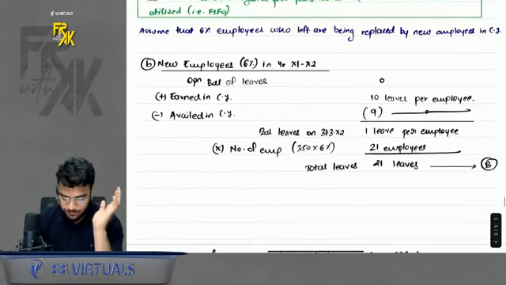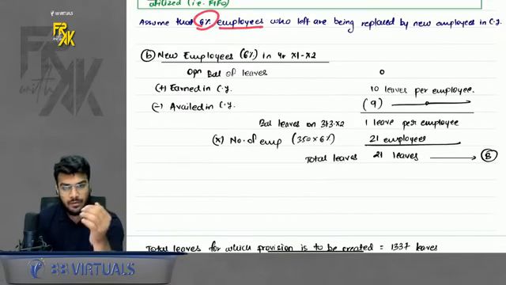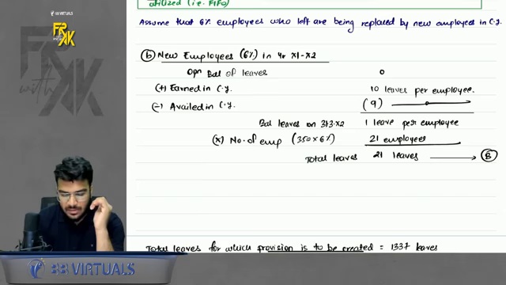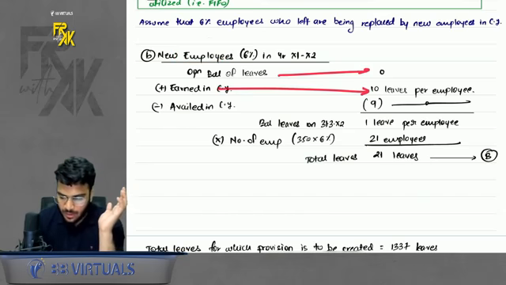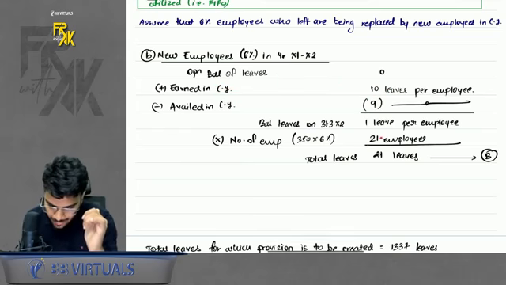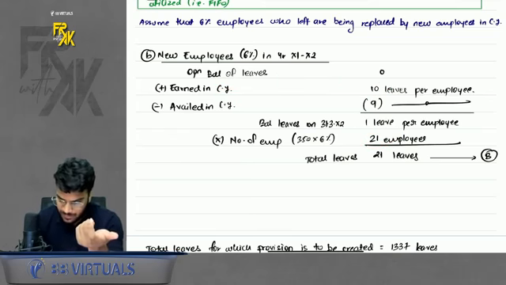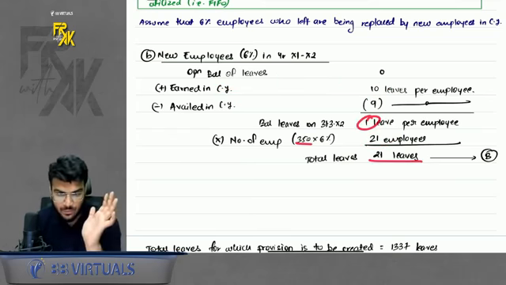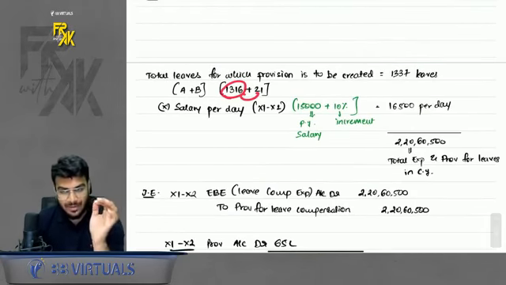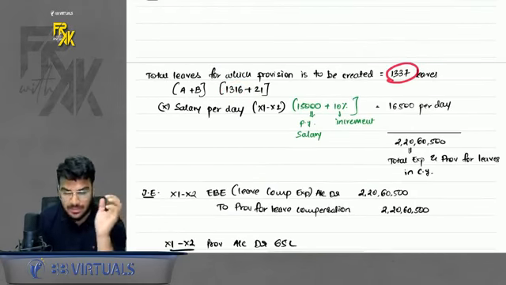Then for the 6% who left, we have assumed that they have been replaced by new employees. Because these are new employees in the current year, they will not have any opening balance of leave, so it will be nil. They earned 10 days in the current year, they avail 9 days, so one leave will be there. So total leaves here are 21 employees into 1. How did you get 21? 350 into 6% is 21, so 21 into 1, you get 21 leaves. So total leaves, how much do you have? 1316 plus 21, total leaves you have 1337.